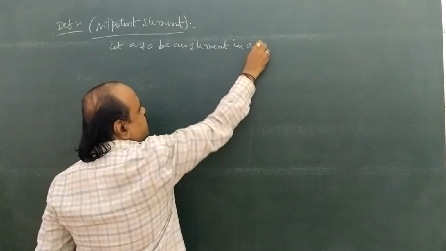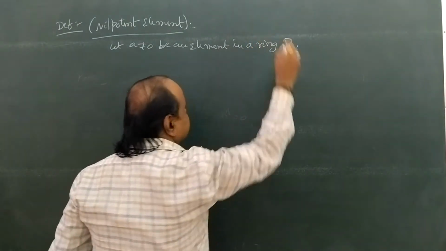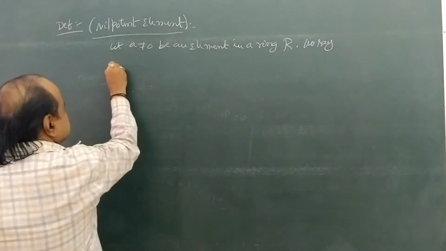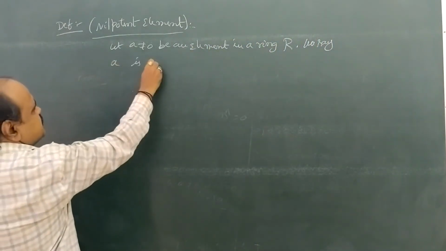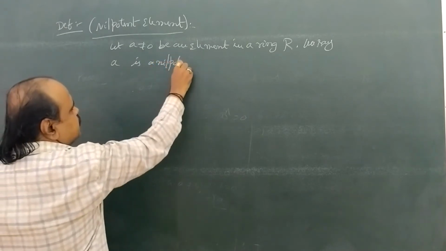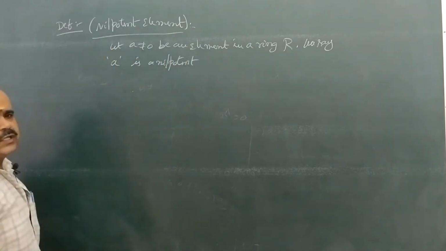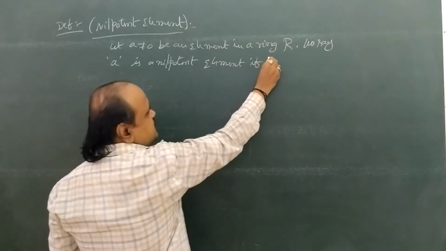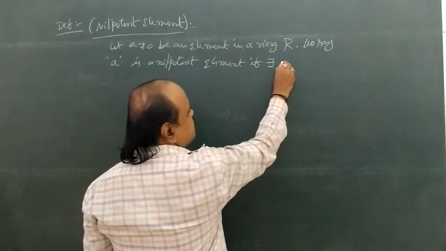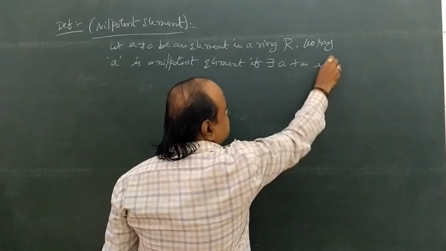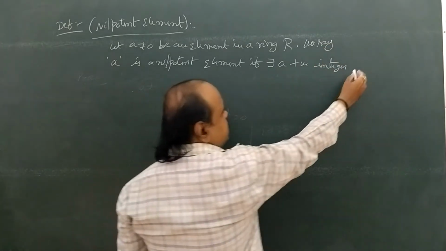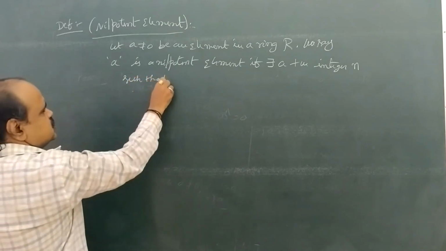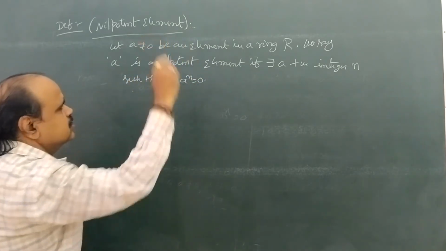Okay, so let a not equal to 0 be an element in a ring capital R. Okay na? We say small a is a nilpotent element if there exists a positive integer small n such that a power n equal to 0.